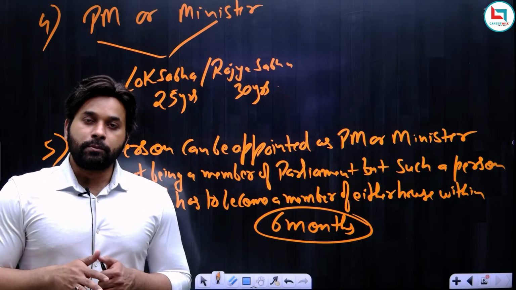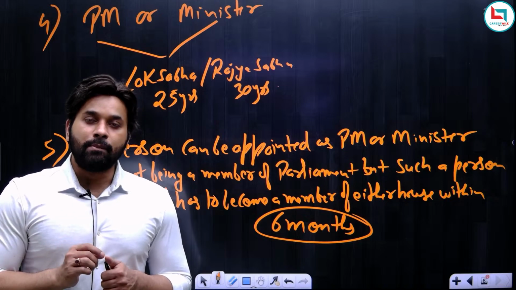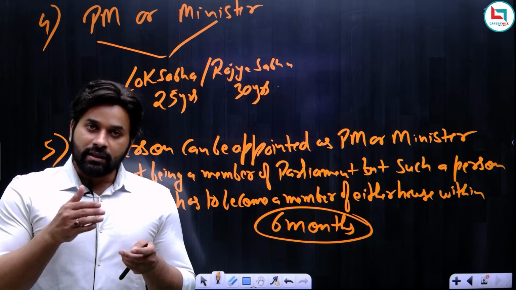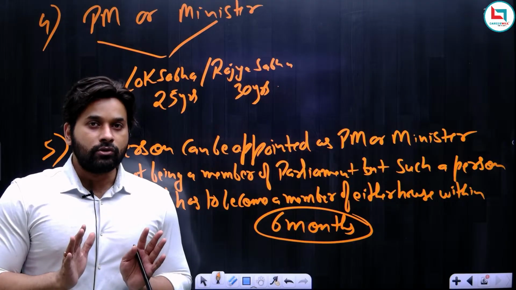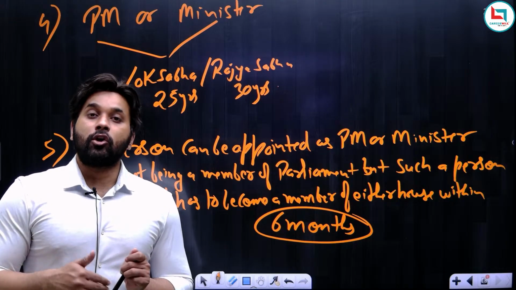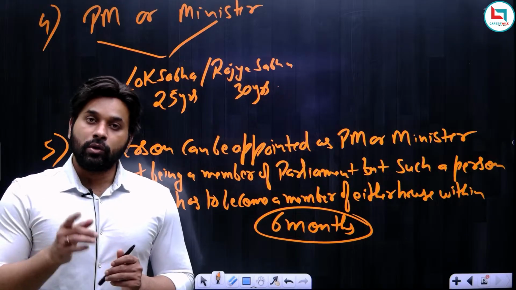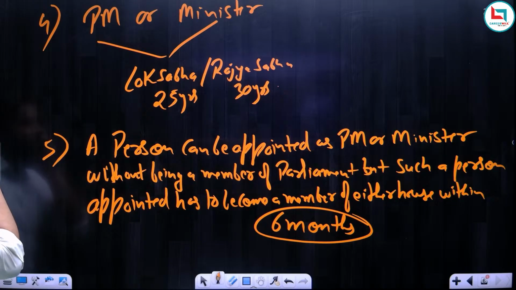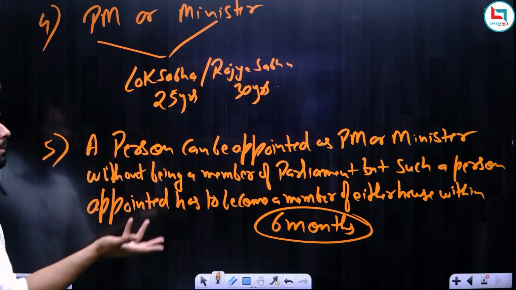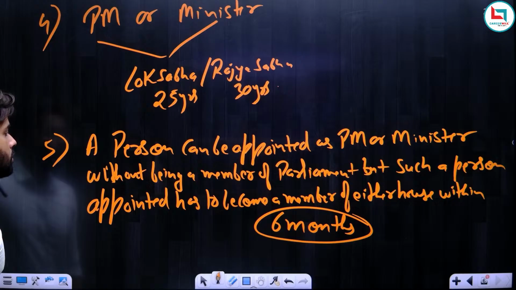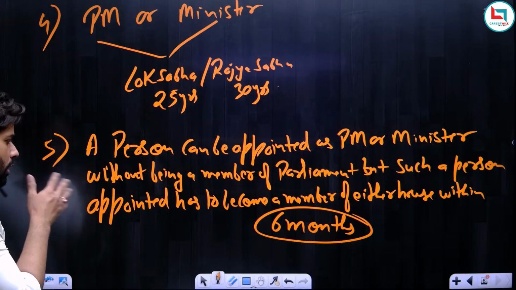No, according to the Supreme Court, this is a one time provision. I mean, you will be given the opportunity only once. In this opportunity, you should become a member of either house, either through election or nomination, but this opportunity cannot be given more than once. So it is only a one time opportunity. I hope this point is clear, that we can become a minister or a prime minister without being a member of parliament. This is the important point.